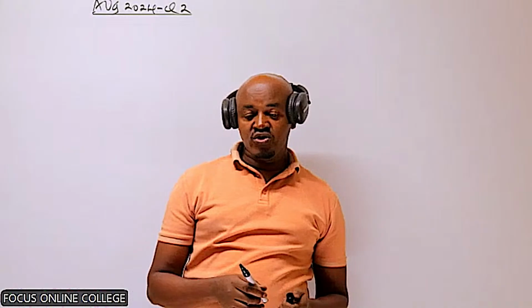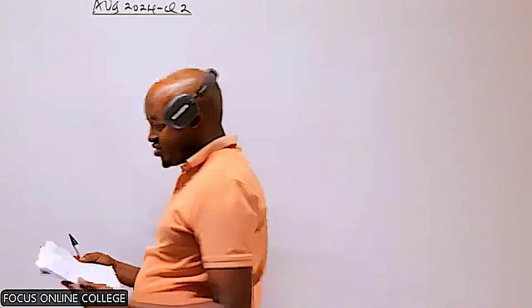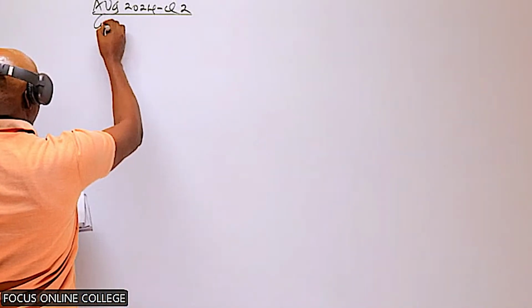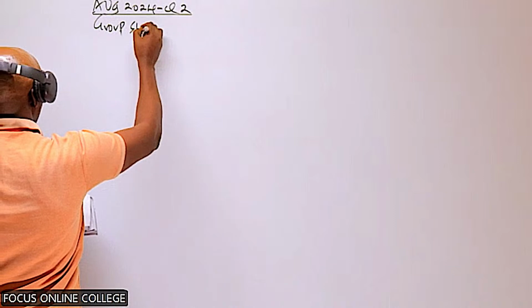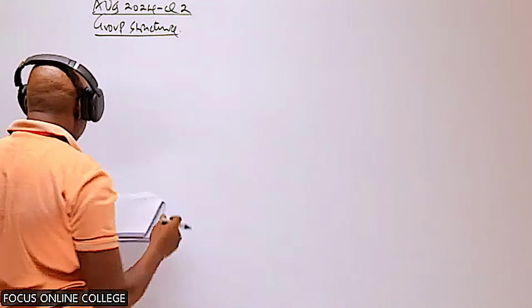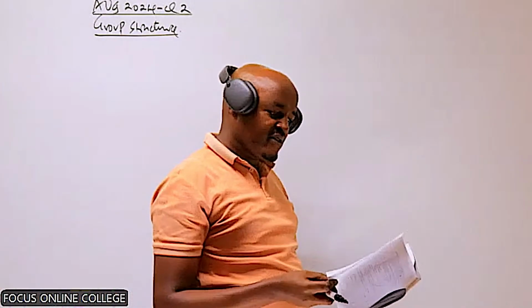We said you should not start with the workings because those workings will just be consuming a lot of your time. And by the end of the day, they are not marked. No marks are allocated to them. So we need to come up with a group structure here. So where do we have information about the group structure? Automatically, that one is not within paragraph 1. So that one should be from the additional information.